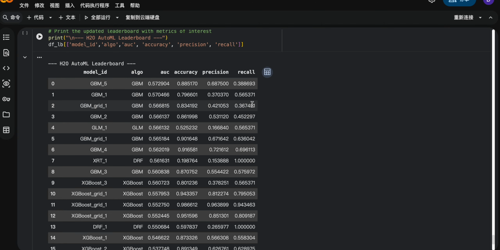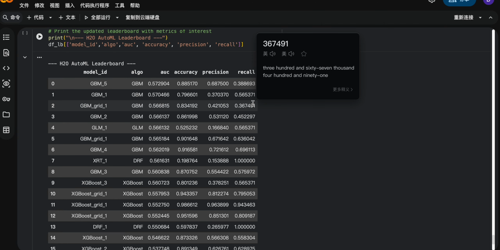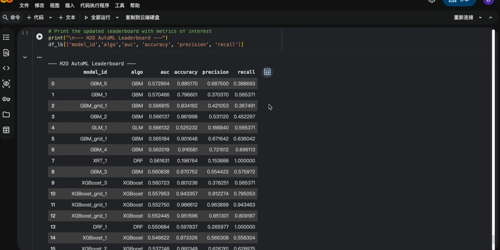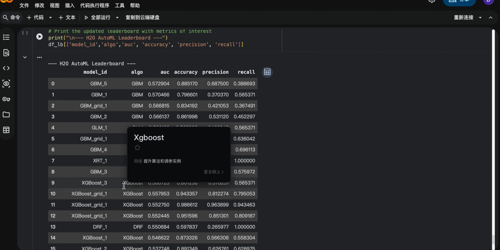They also have a better balance between precision and recall. So we conclude that for this data, GBM and XGBoost are the better fitted models for these problems.